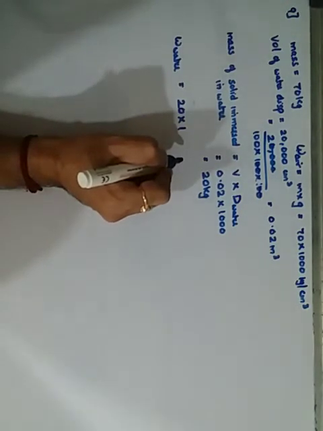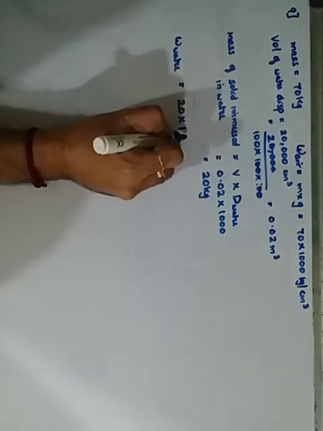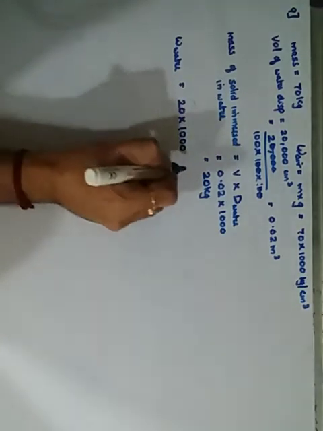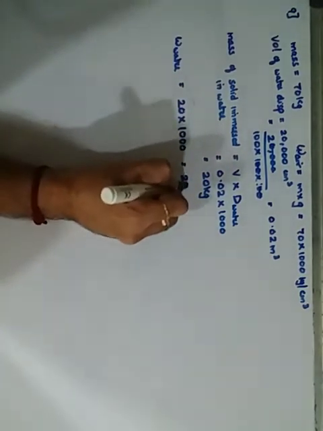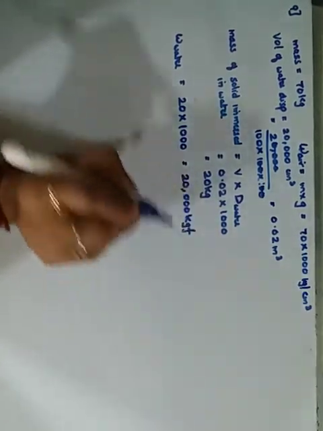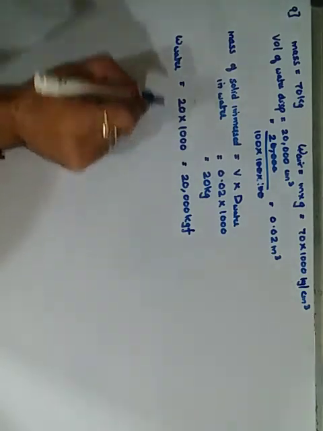They have given the value, have they given 9.8? The value 9.8 is not given. So I am going to consider it as 1000 only. So it will again become 20,000 kilogram force. Let it be. After that we will see the weight.